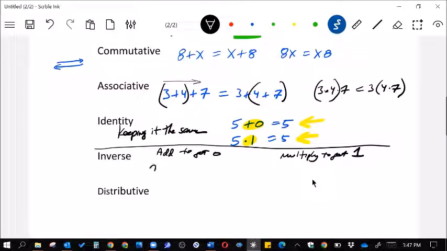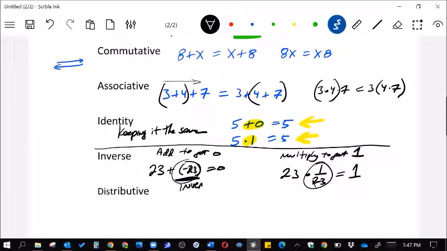So that means if I have the number 23, I have to add a negative 23 in order to get 0. So this would be considered the inverse of it. So if I have a 23, I would have to multiply by 1 over 23 to get the number 1. So this would be the inverse. So that's considered the inverse, and the other one's considered the inverse.